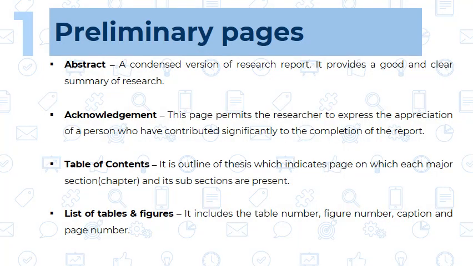Then the abstract, we can call it a summary of the research report. Whatever procedure we have completed throughout the research report, we are going to summarize or condense into one page, and that is called the abstract. A condensed version of the research report. And what is the purpose behind it? It provides a good and clear summary of the research. After reading the abstract, we should get the complete idea about the research report.